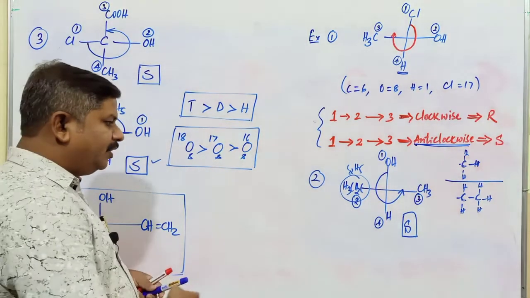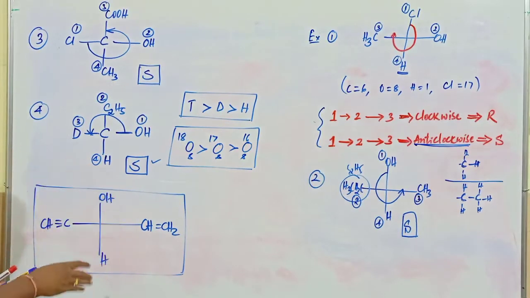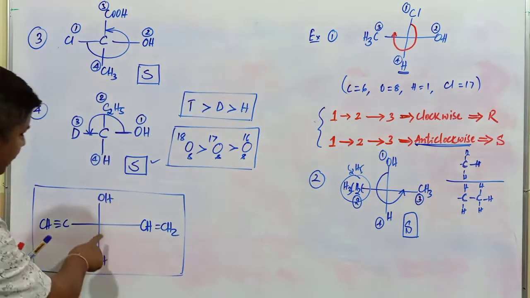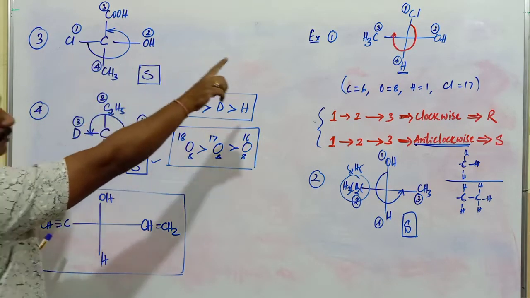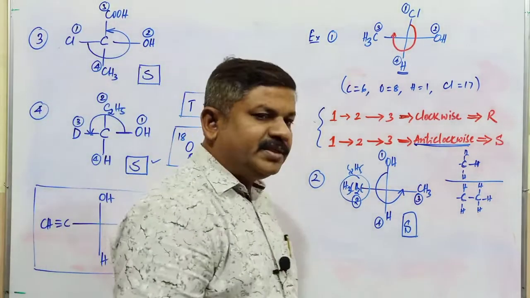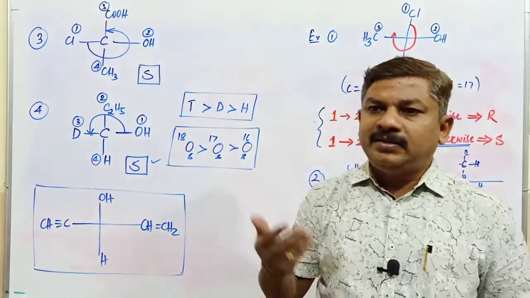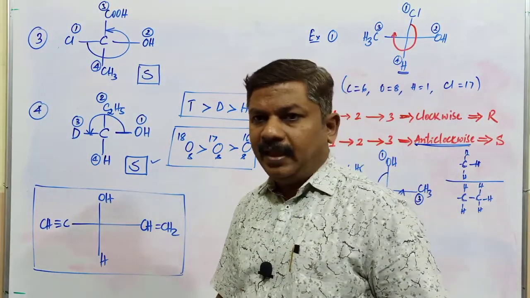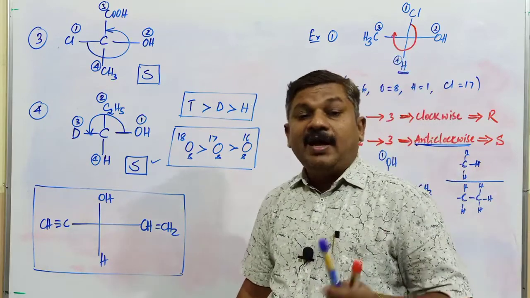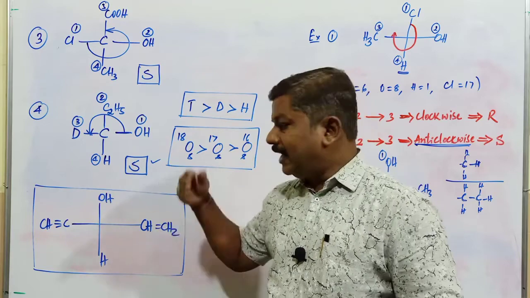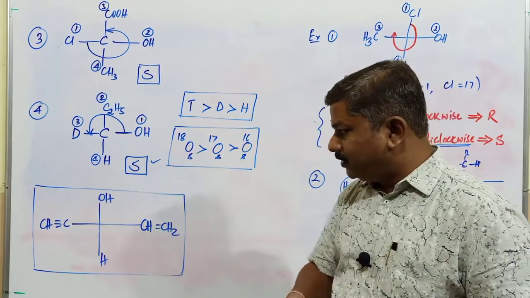We also have to discuss R and S configuration in compounds containing more than one asymmetric carbon atom. Here in all these examples there is only one asymmetric carbon atom, but in examinations they may ask questions about molecules containing 2 or 3 different chiral carbon atoms. In the next class we will discuss assigning R and S configuration for those higher molecules also.